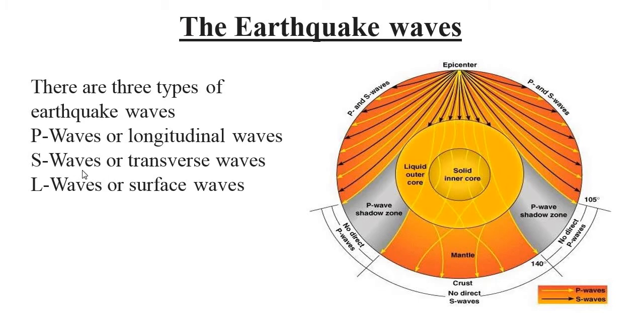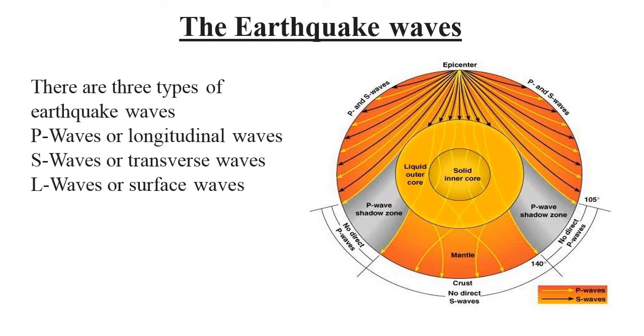Second one is secondary waves. These are also called S waves. These are transversal waves analogous to the light waves. The velocity of these waves is about 40% less than the velocity of the P waves. These waves can travel only through the solid medium and disappear in the liquid medium. Since these waves do not pass through the core, this is the core of the earth, they give an idea about the core being in the liquid state.